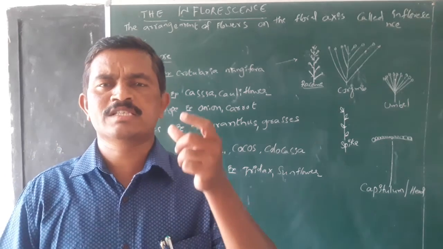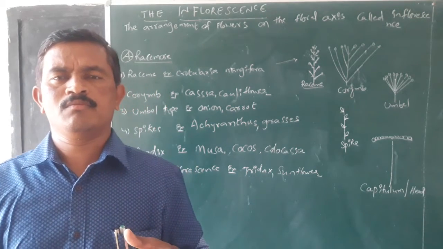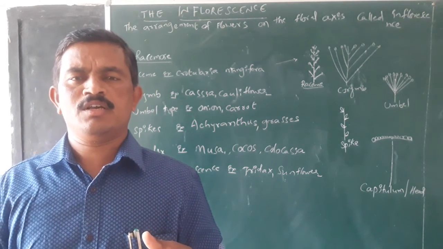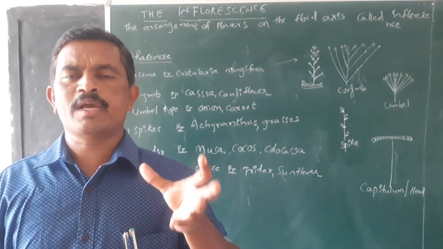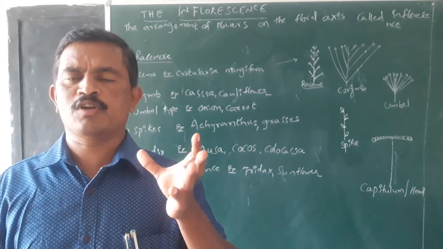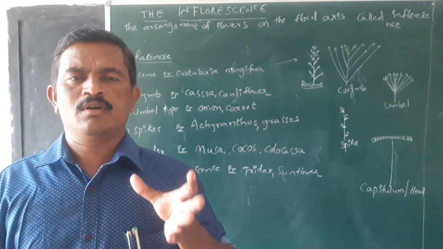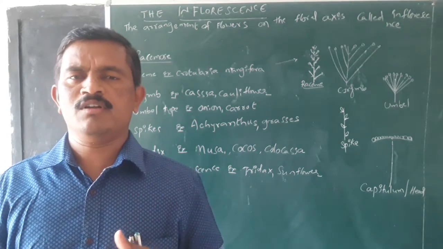Usually, a flower is a modified stem. Generally, the shoot apical meristem modifies to floral meristem that forms the flower.